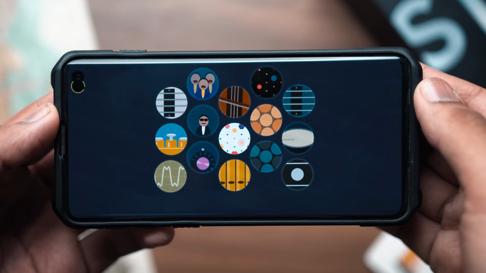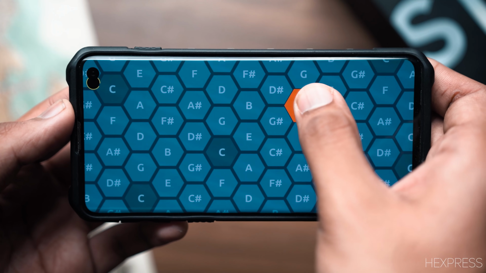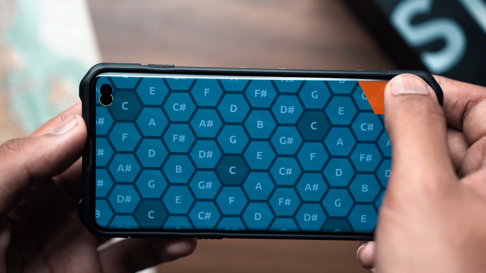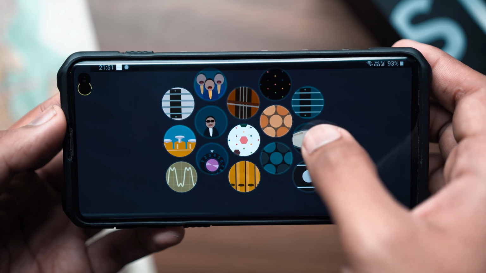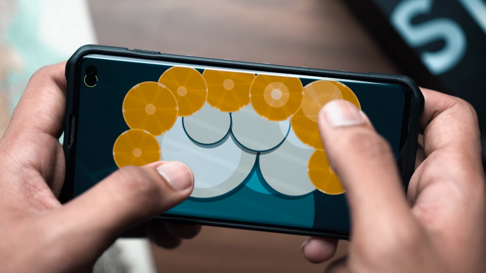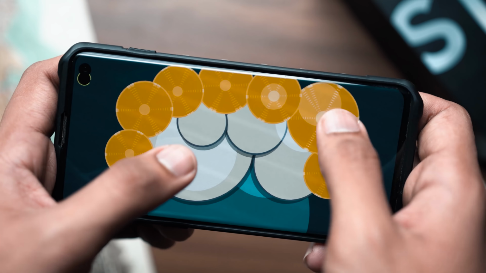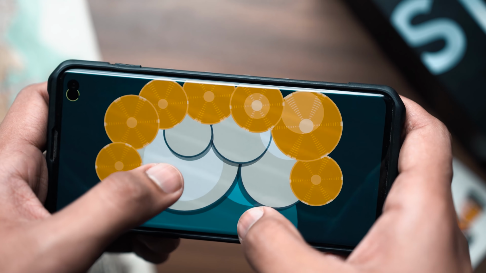Alright guys, next up we've got HexPress, and this is essentially all types of musical instruments on your phone. You can use it for learning, playing and composing music whenever you have the time. Now essentially it has a collection of different instruments such as synths and violin, and you've got your drum kit as well as bass guitar, electric guitar, vocals as well as synthesizers and stuff like that. And all in all, it just lets you pass the time.